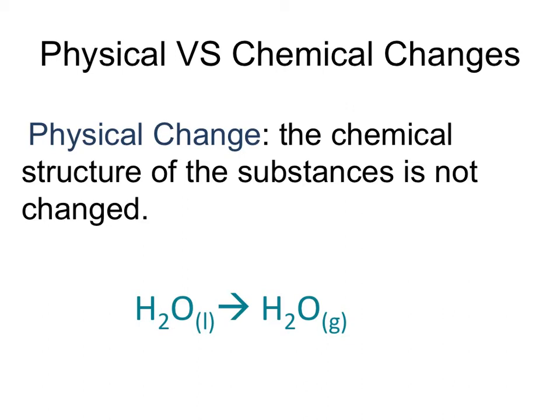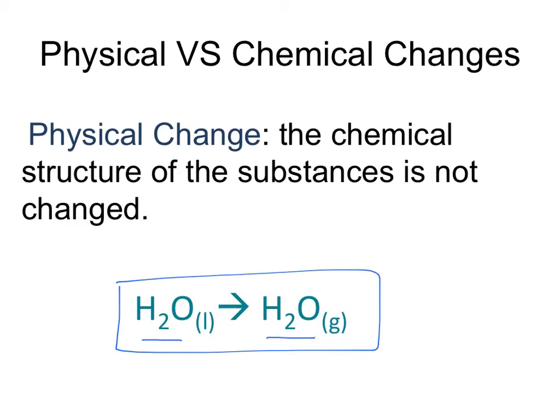So a physical change is one where the substance will look different, okay, but it will not actually be a different substance. If you take a look at the example down at the bottom, you will notice that this is a physical change because both the reactant and the product is the same substance, which is H2O. So the chemical formula did not change. However, the way that substance is going to look is going to change. The liquid initially turns into a gas.